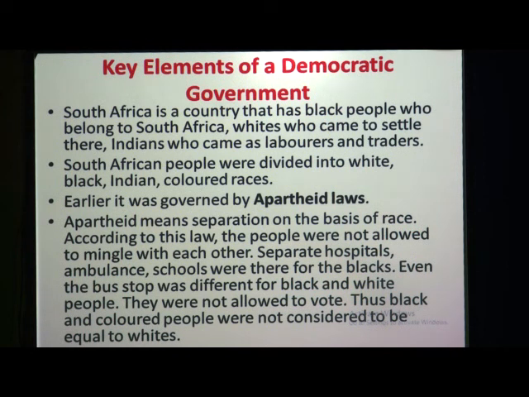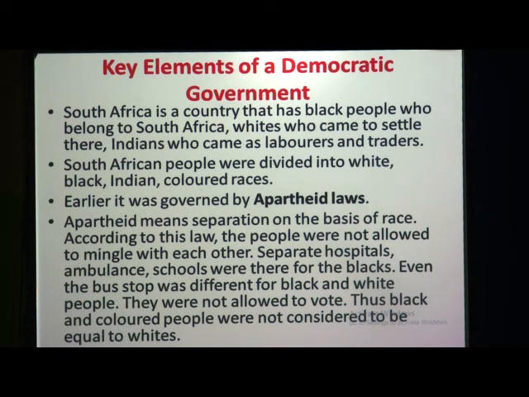Schools were different for black people and for white people. Even the bus stops were different. So much difference was there in South Africa at that time. Everything from hospitals to schools, ambulances, houses, roads and areas was made different for these people.